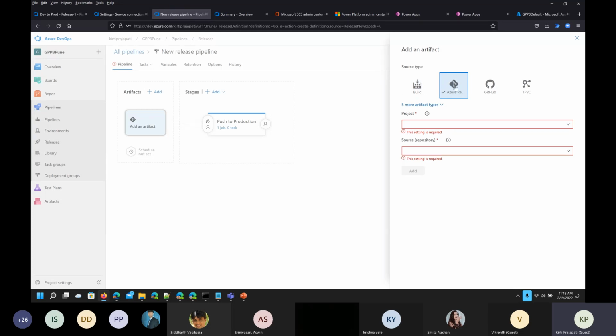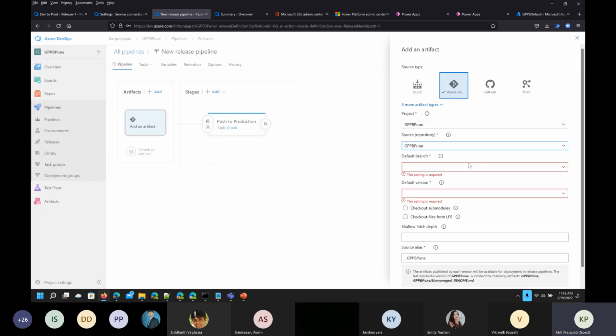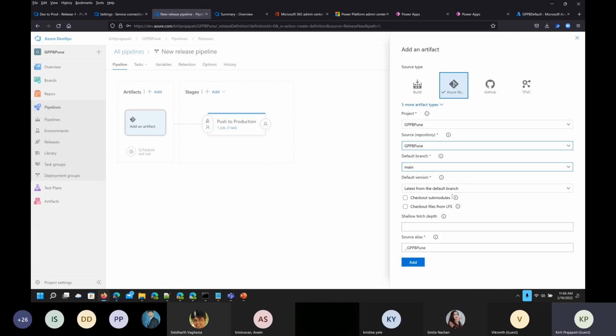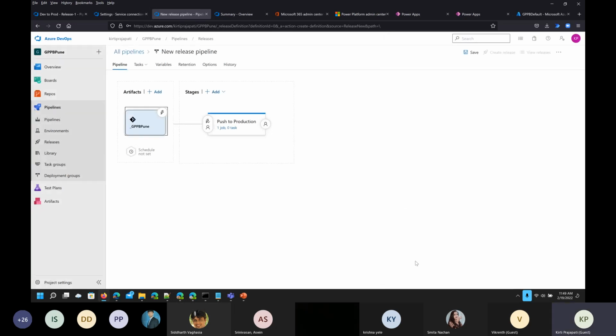So I'm using this Azure Repos. Select your project from this drop down. So I'm using this GPPB Pune, and the source repository will be this one. And you can see the default branch, again main branch, and the default version. We are not going to change anything here, so let's keep it as is and click add. So we have added that.